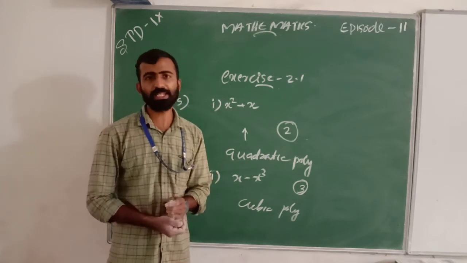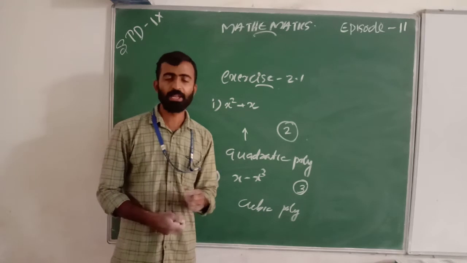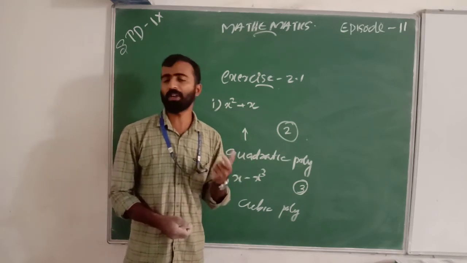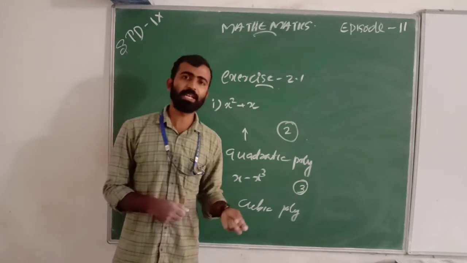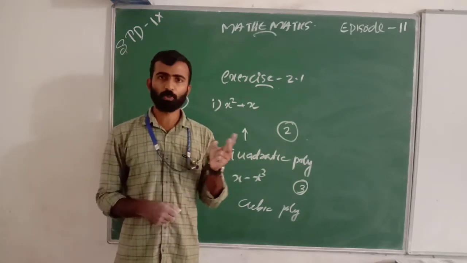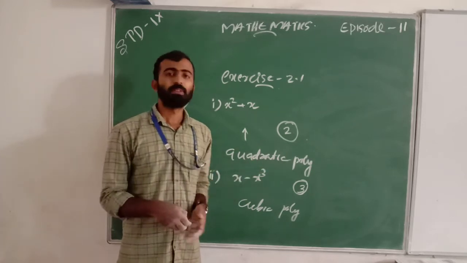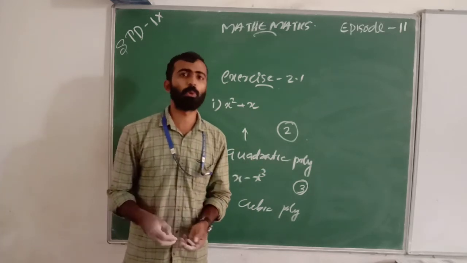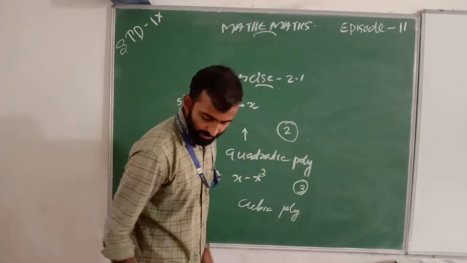Because its degree is 3. We have 3 types of polynomial. When the degree is 1, it is a linear polynomial. When the degree is 2, it is a quadratic polynomial. And when its degree is 3, then the polynomial is a cubic polynomial.